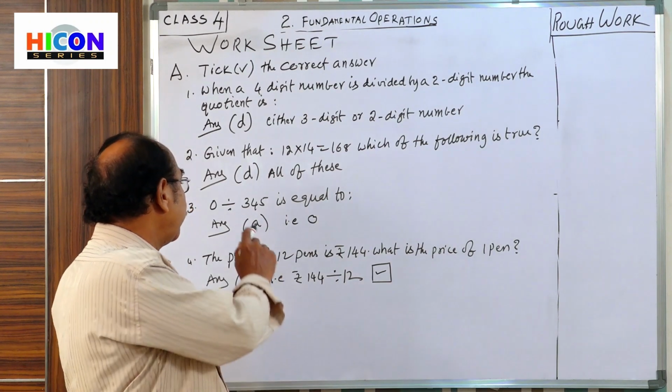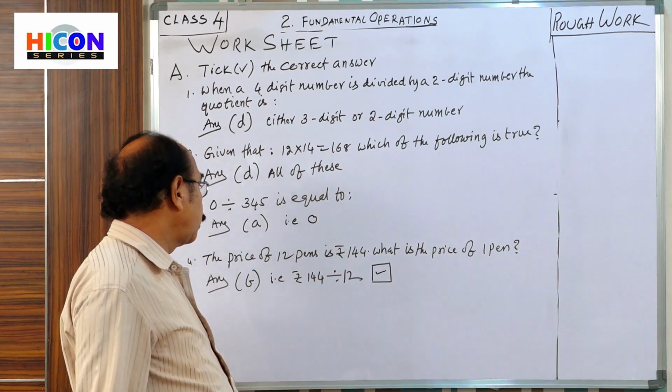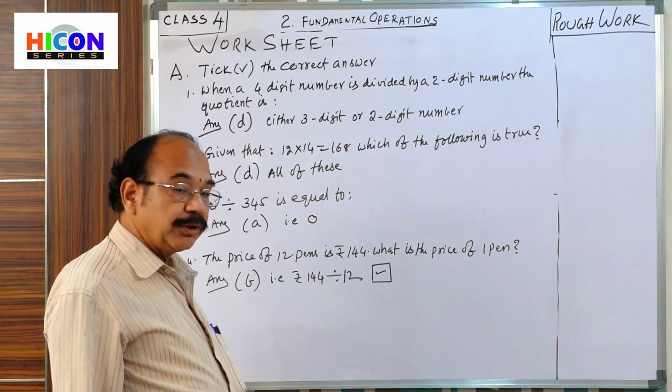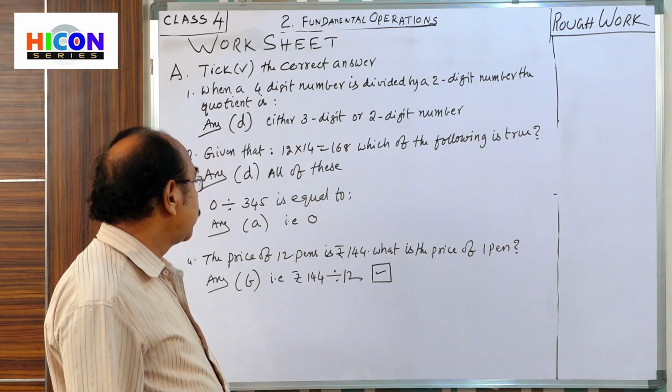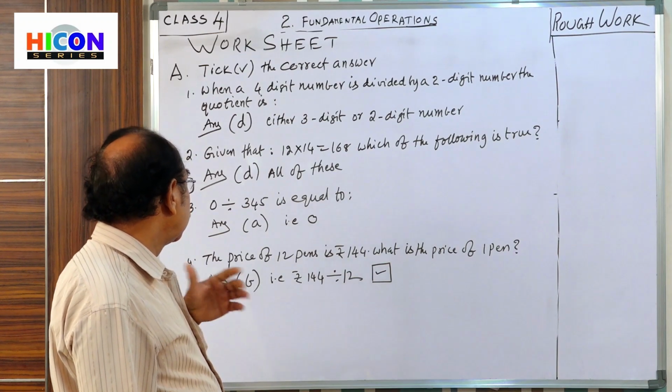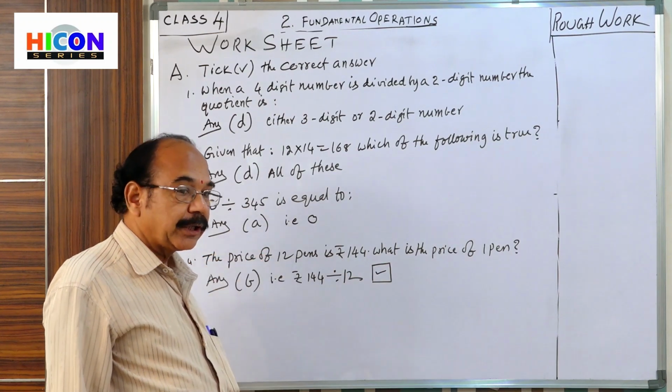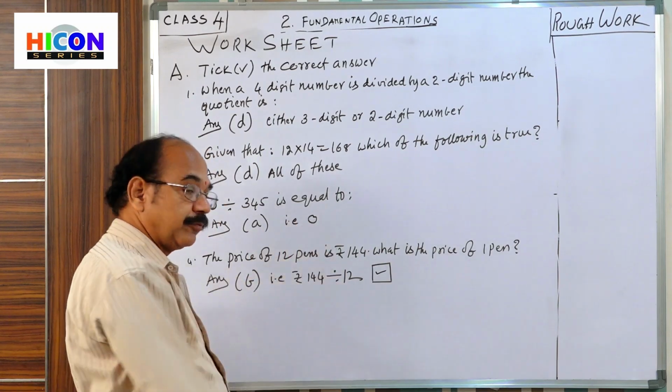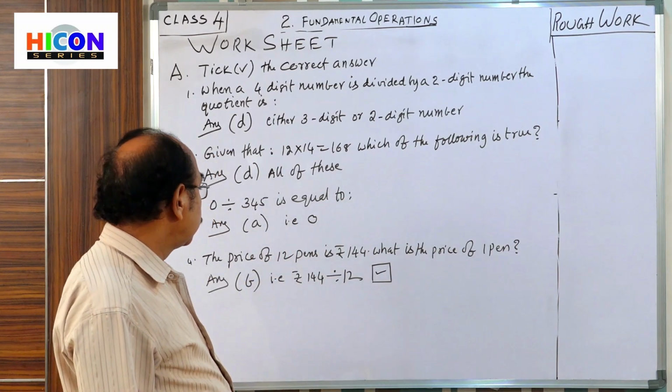Third one says 0 divided by 345 is equal to what? When 0 is divided by any number, the result is 0 only. So option A is correct. That is 0.